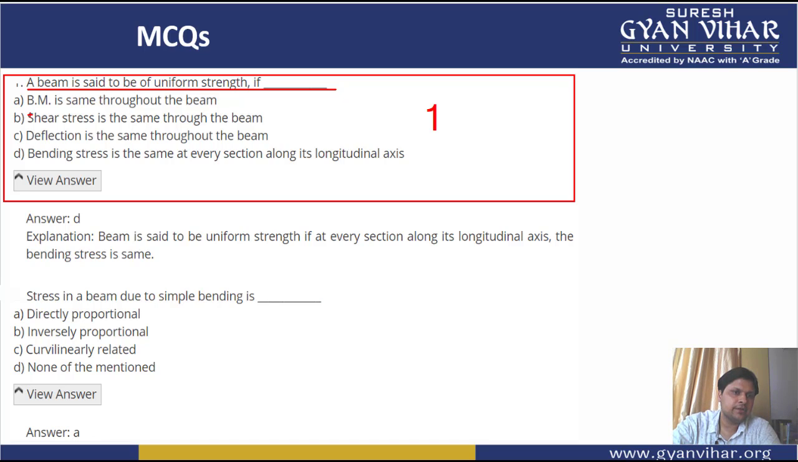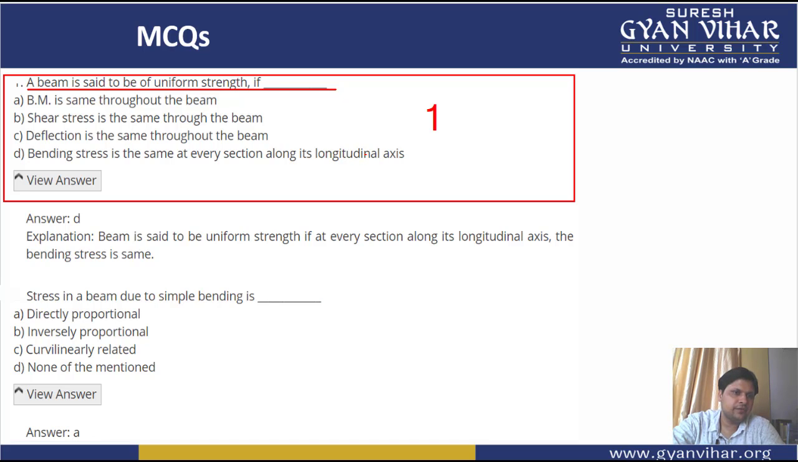is same throughout the beam. Second option, shear stress is same throughout the beam. Third, deflection is same throughout the beam. Fourth, bending stress is same at every section along the longitudinal axis.